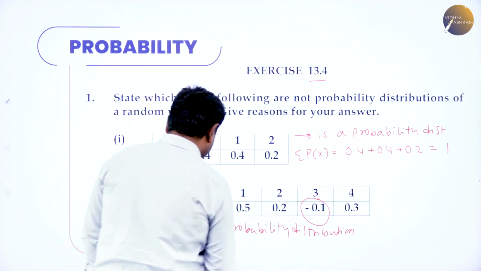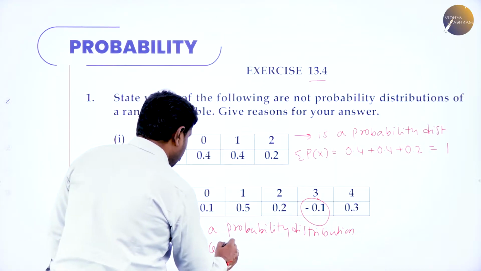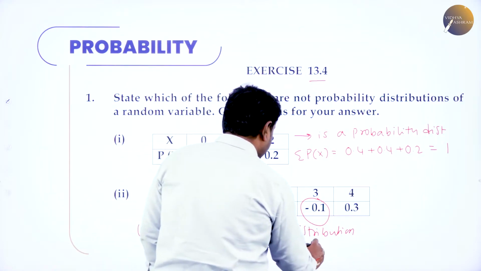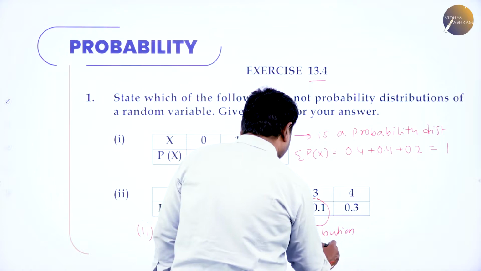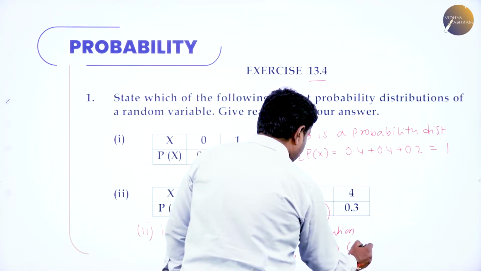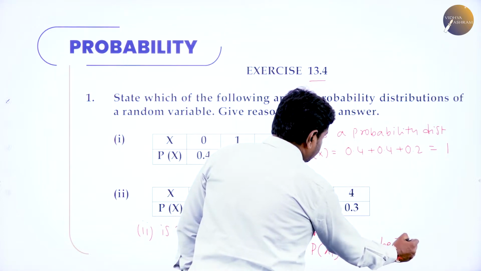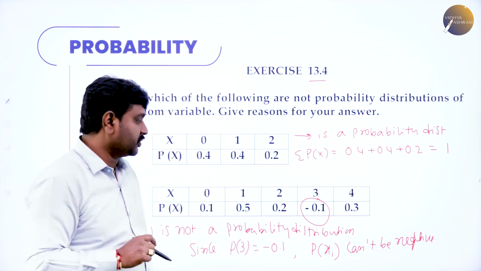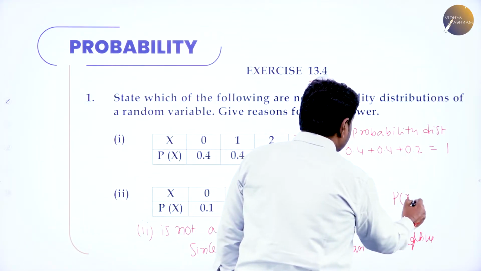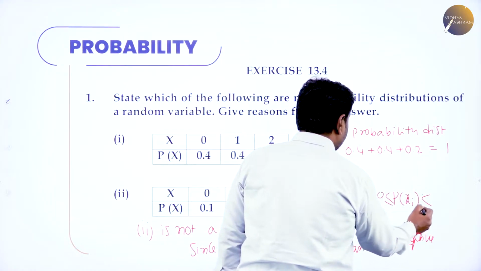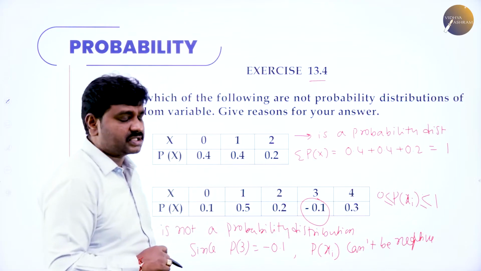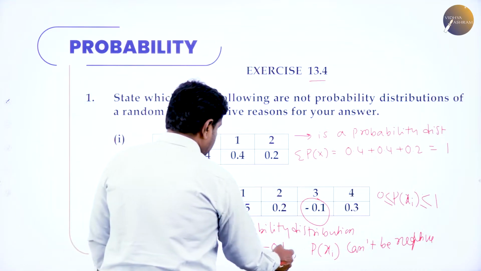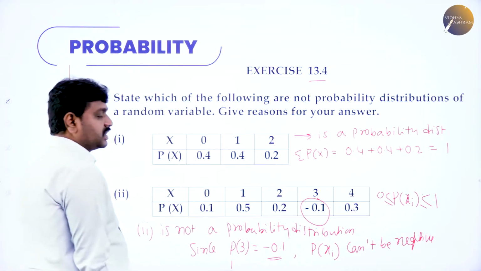The reason for this is that the probability of 3 they give is negative, and the probability p of xi cannot be negative. It should be greater than or equal to 0; we say p of xi should lie between 0 and 1. It cannot be more than 1, it cannot be less than 0, but here it is less than 0. So that is the reason. The reason is that this is negative.